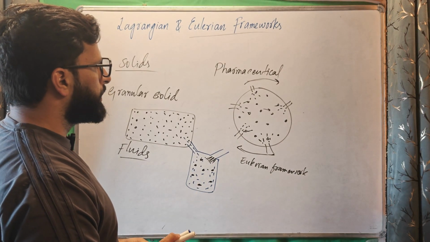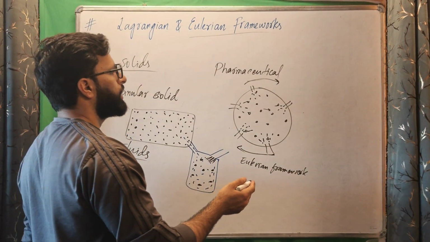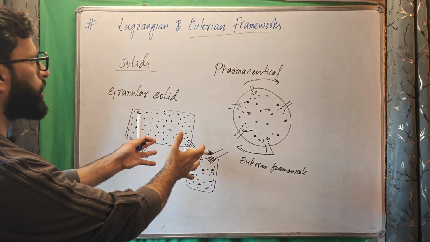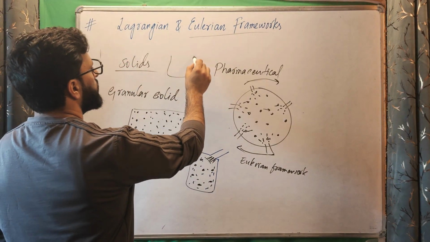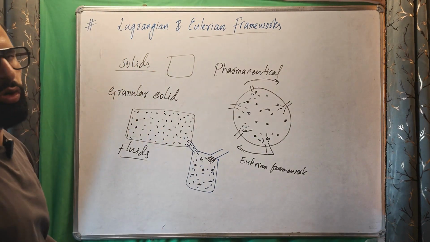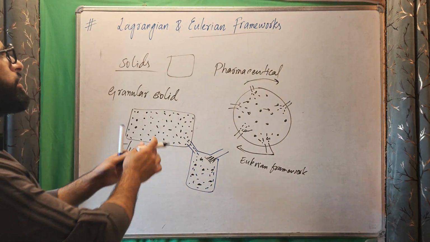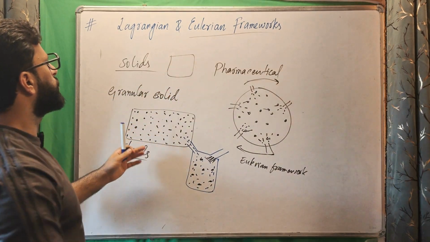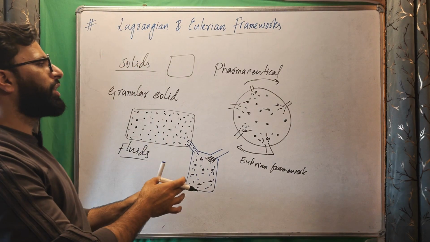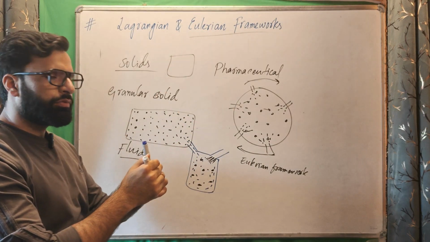So we have everything to start studying and analyzing fluid flow problems, because first of all we have to choose what we are studying. We have studied the system, so we know whether this has to be studied using the system concept or the control volume concept. After that, we know whether we want to track individual particles, in which case we use the Lagrangian concept, or we are not tracking individual particles but are interested in bulk fluid motion, which means we are using the Eulerian framework.